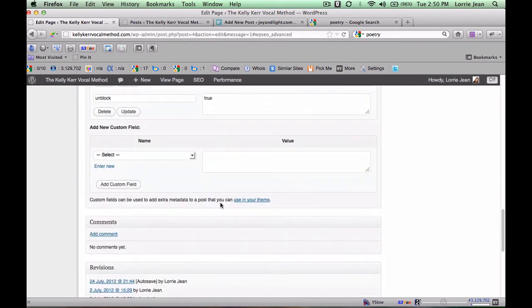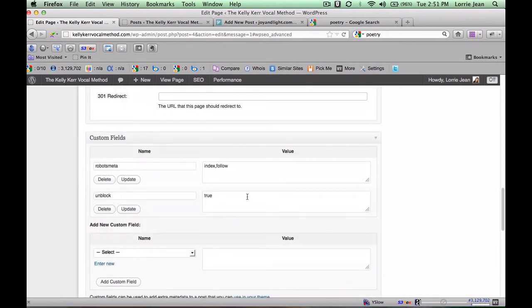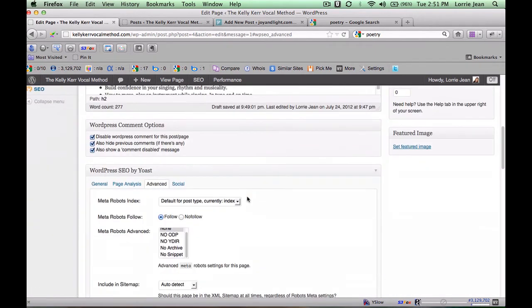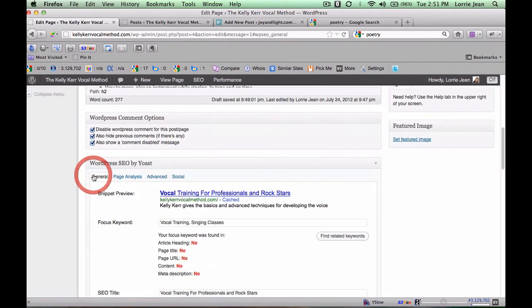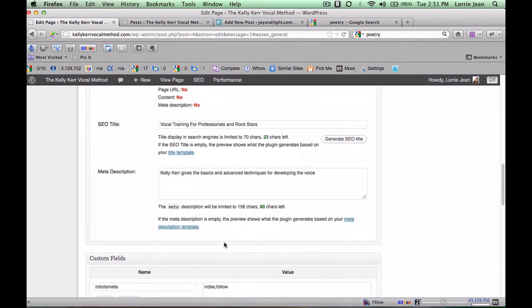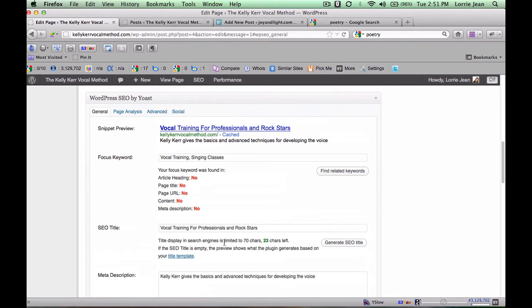And these are some more functionalities. We'll go into that later. So for sure you want to have those things done right here, because this will make all the world of difference in the search engine. And it shows you here what this is going to look like.